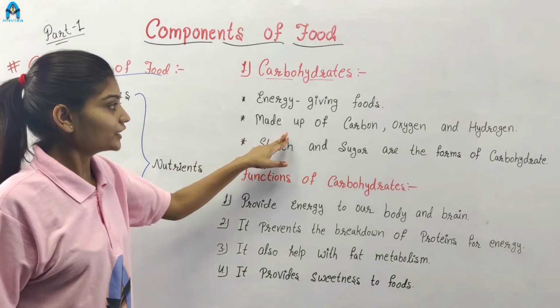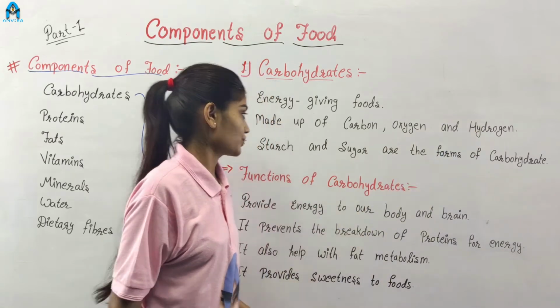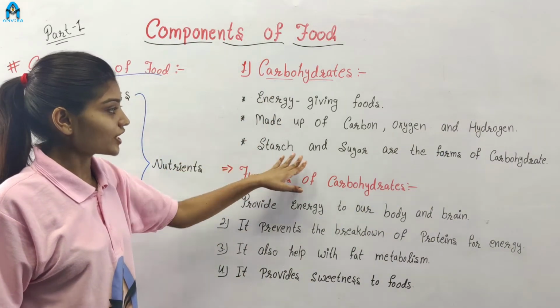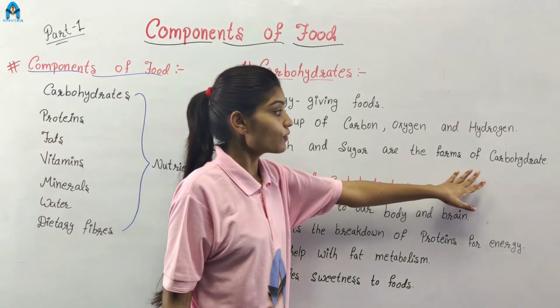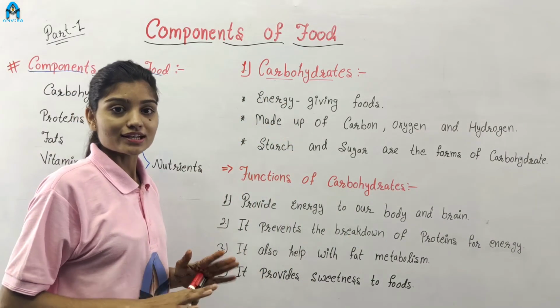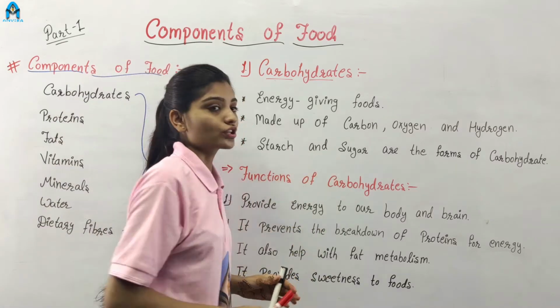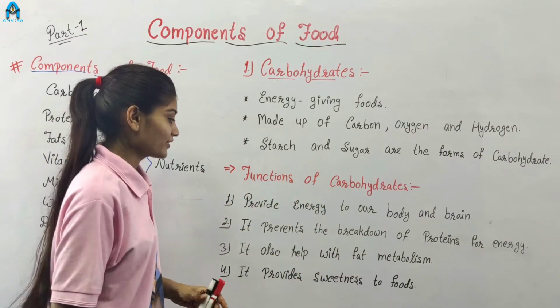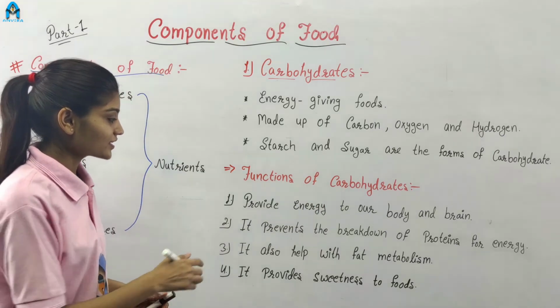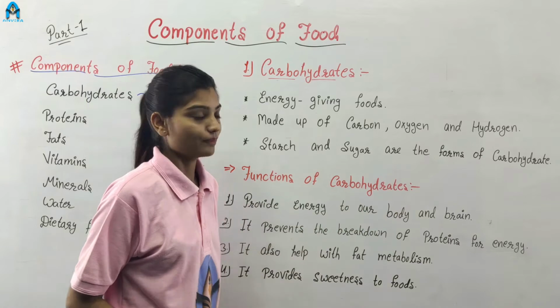Carbohydrates are made up of carbon, oxygen and hydrogen. Starch and sugar are the forms of carbohydrate. Carbohydrate is present in our food in the form of starch and sugar. Functions of carbohydrates. The first function is to provide energy to our body and brain.